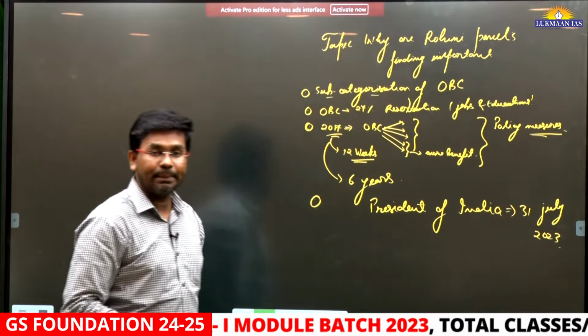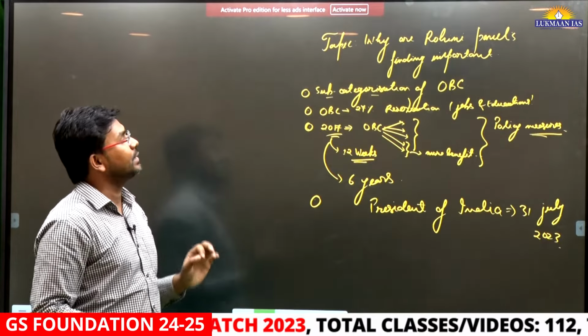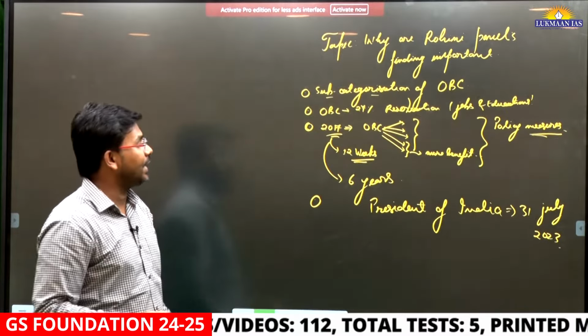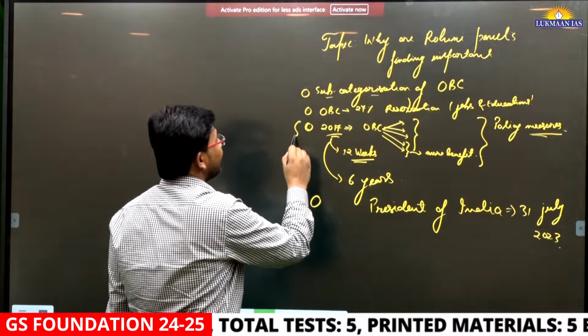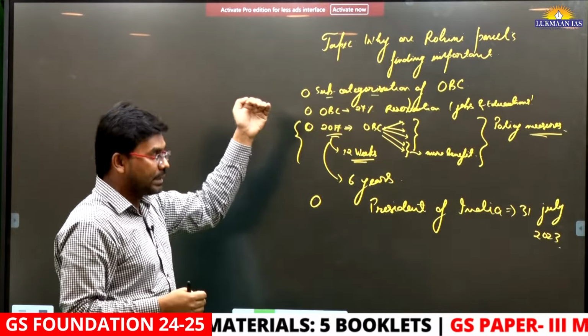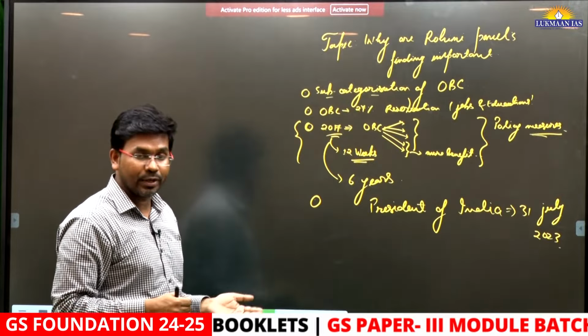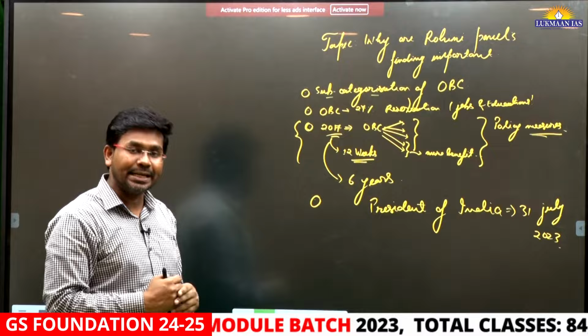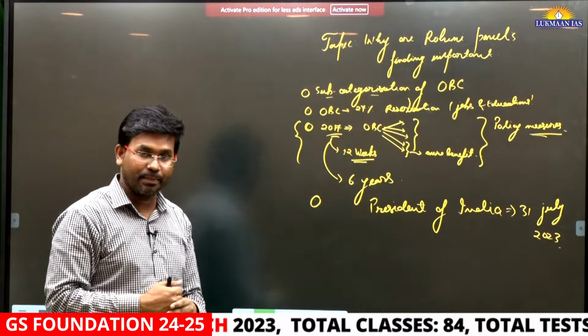Now, why is this Rohini panel's report or finding important? Because it is going to shed light on the sub-categorization of other backward classes, and also on which dominant sections within other backward classes are receiving more reservation benefits.